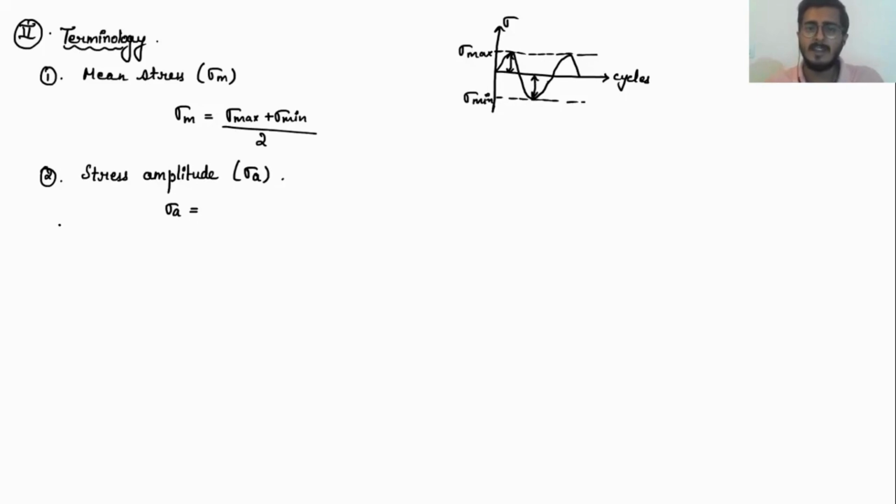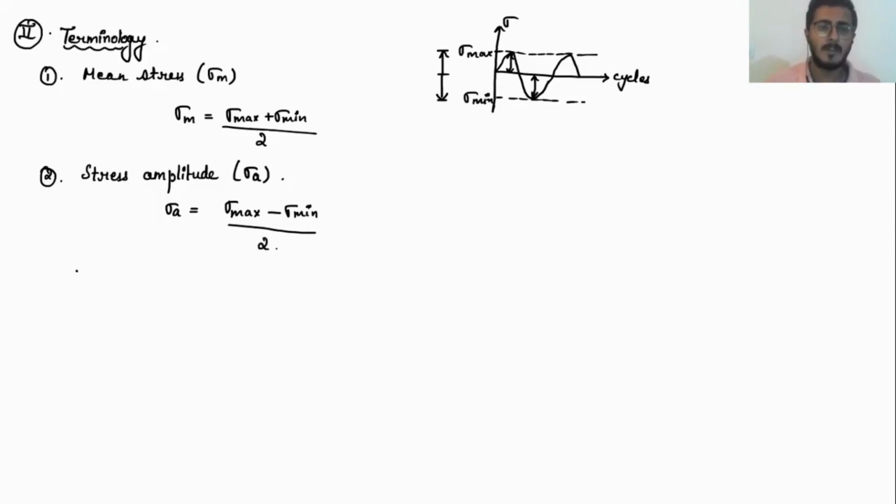So I can directly calculate the stress amplitude. It is sigma maximum minus sigma minimum, the difference between the two, divided by two. If I halve the value, it gives me my stress amplitude.